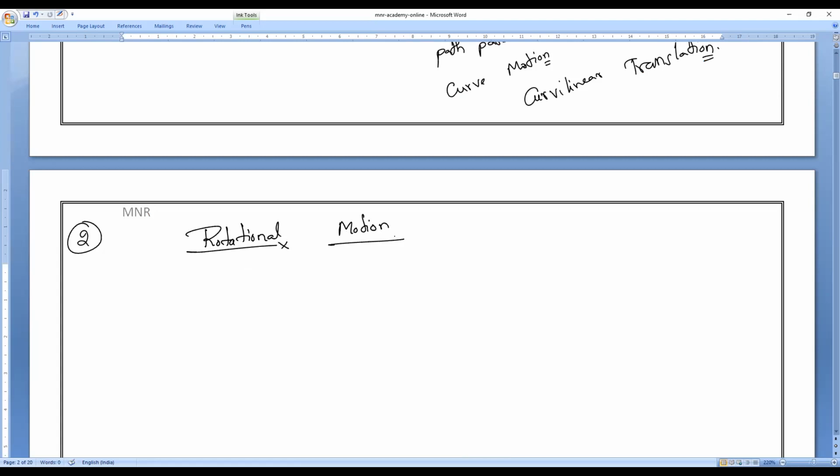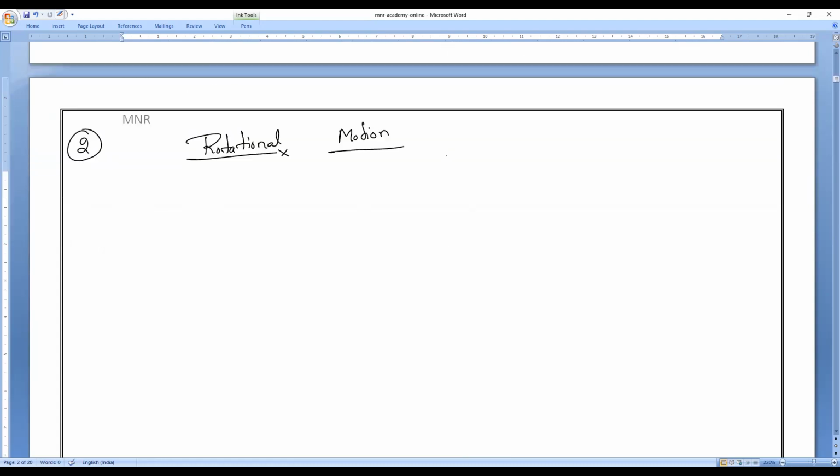Rotational motion. Now, let me take some rigid shape. All of you observe. So this is the rigid shape I have taken. Check it, everybody. Now imagine that the entire body is rotating about a fixed point, like a fan. That is the axis of rotation.